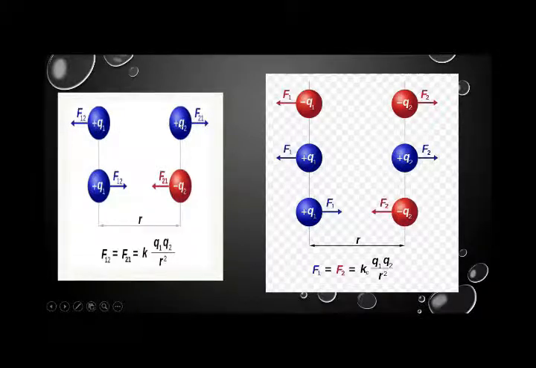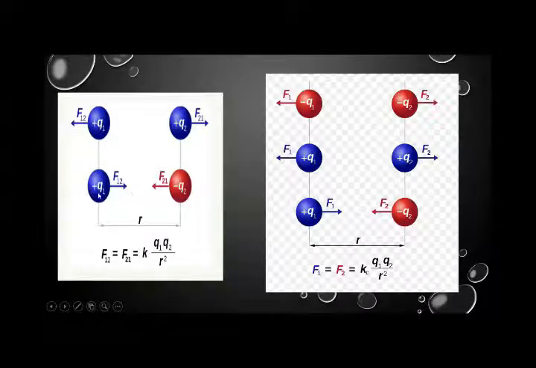So these forces are also present in the form of pairs, F12 and F21, because q1 experiences a force by the charge q2, and the charge q2 experiences a force by the charge q1. That's why we say that we always have electrostatic forces in pairs.